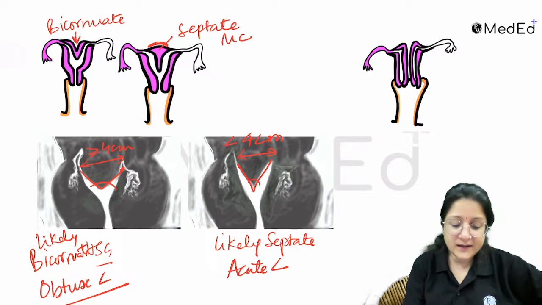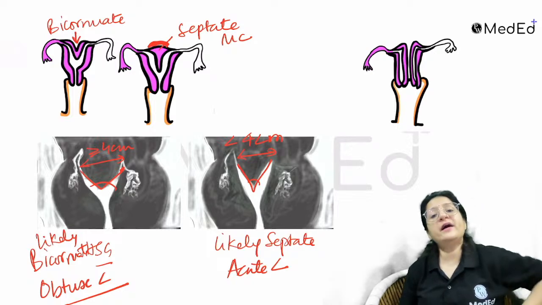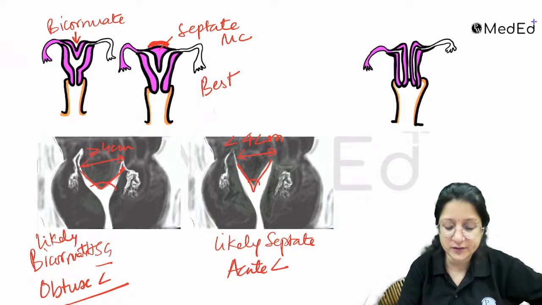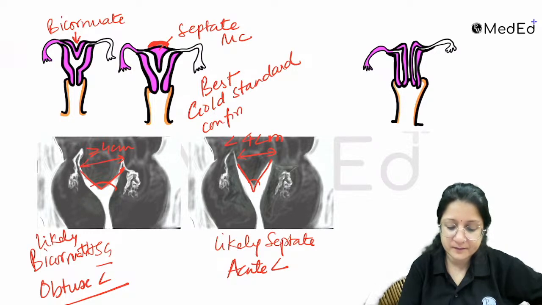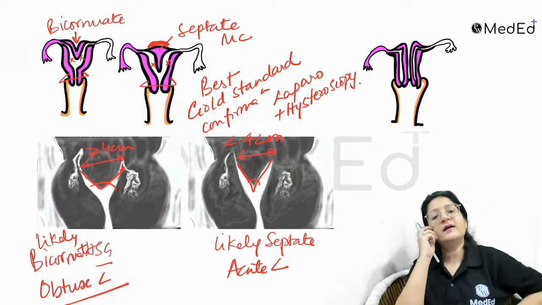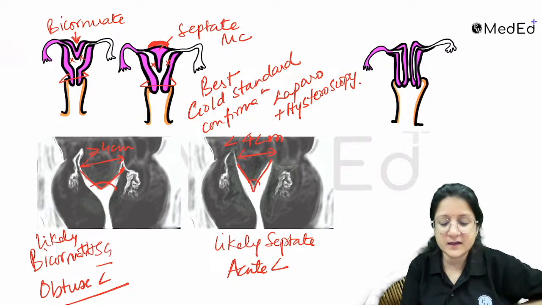And for the dip in the fundus and for the intact fundus, the diagnosis can be 100% confirmed by the best or gold standard confirmation, which is laparoscopy plus hysteroscopy. Okay, because inside it is going to be the same, right? There's a single cervix and there are two uterine cavities. Two uterine cavities in a single cervix. Best is laparoscopy plus hysteroscopy because that way we can see the fundus also.